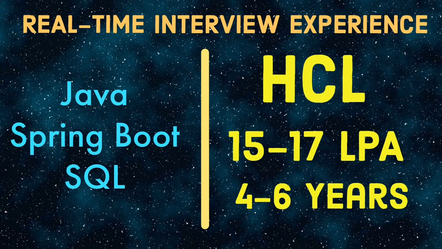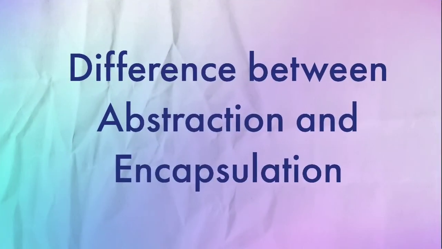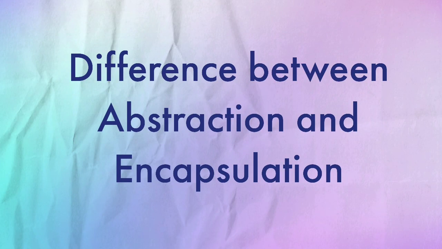So the first question asked in this interview was basic on OOPS concepts, the difference between abstraction and encapsulation. You can describe it by using the definition. In one liner, abstraction means we hide the implementation details from the client side, so we just declare the method, but the other class implements those methods, like a child class.